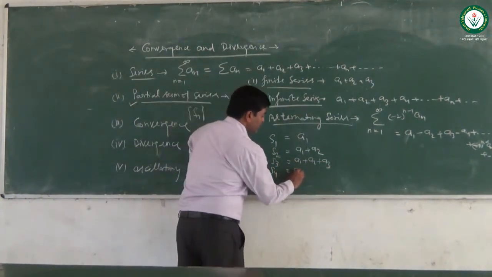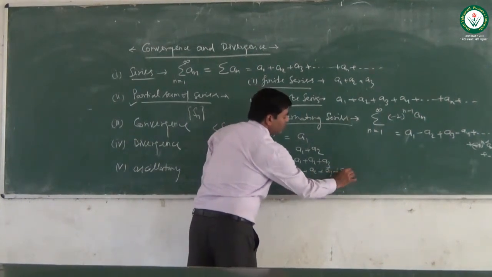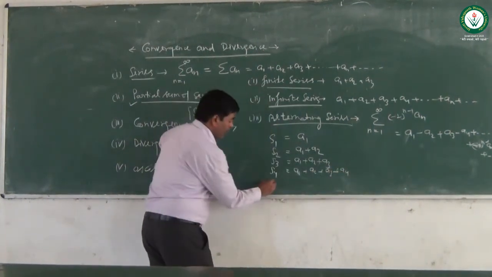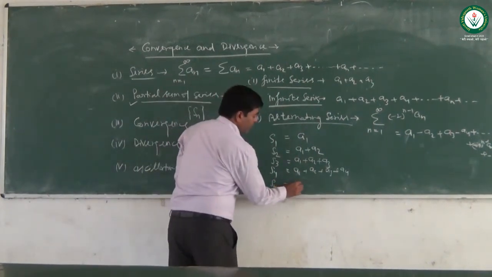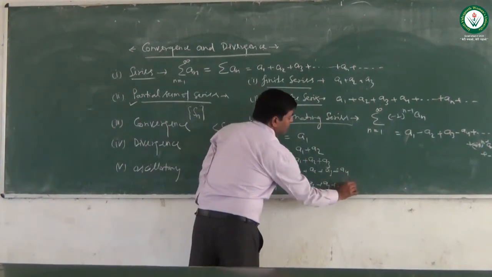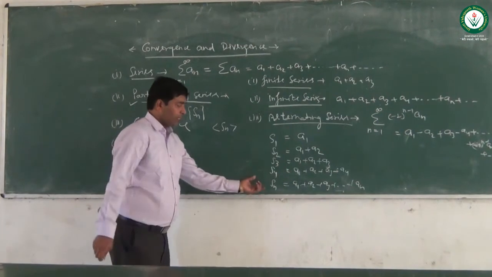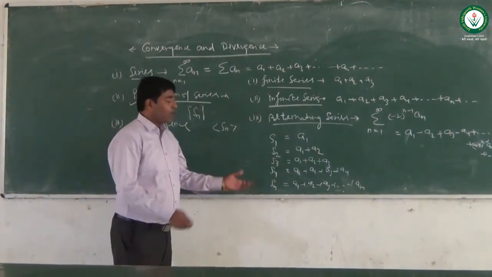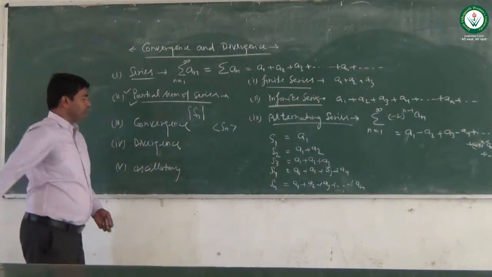S4 is a1 plus a2 plus a3 plus a4, and similarly for n, Sn means the sum of n terms, which can be written as a1 plus a2 plus a3 plus and so on up to an. This is called the sum of the first n terms. This is the partial sum of the series.